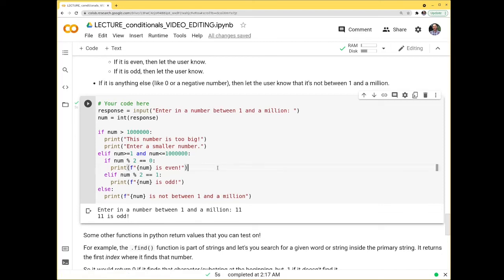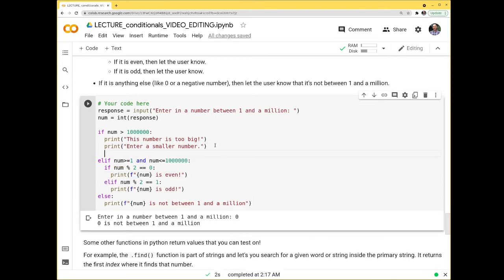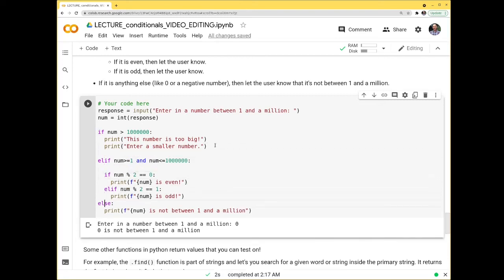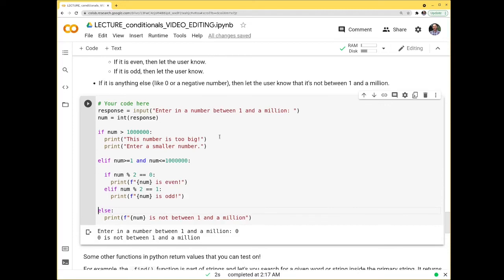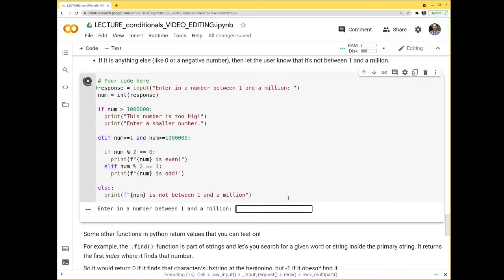And then if I run this and I enter in 0, then I get 0 is not between 1 and 1,000,000. Now, I typed this all kind of close to one another so you could see what was happening. I wanted to make sure that everything kind of stayed on the screen.